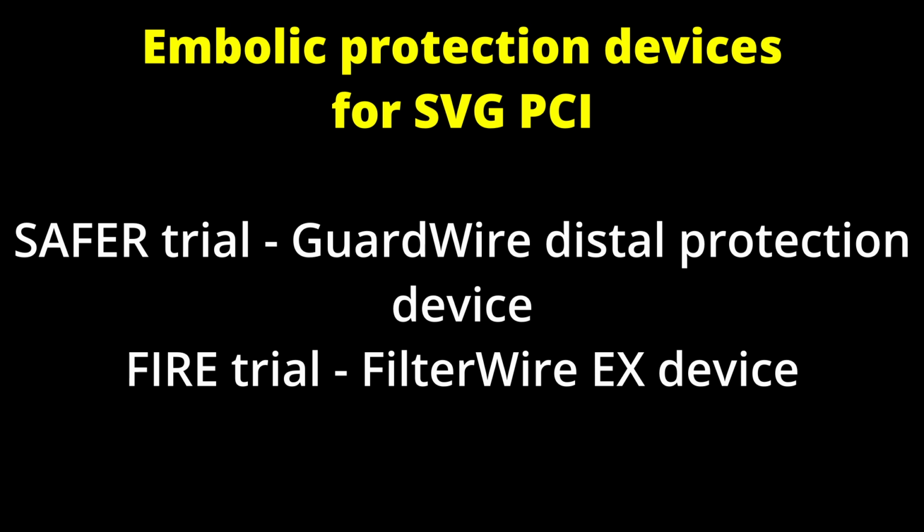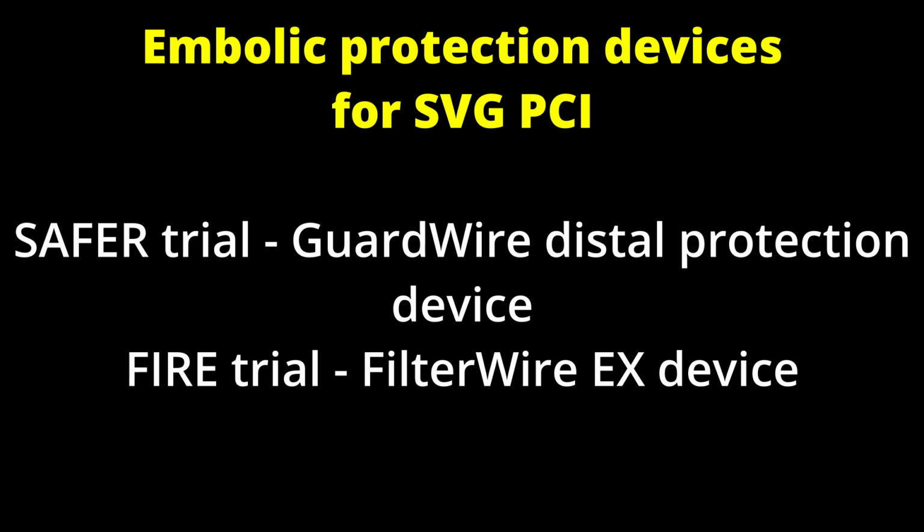Safer trial compared the SVG PCI with an embolic protection devices with conventional SVG PCI, and it found that there was significant reduction of primary endpoint of death, myocardial infarction, urgent bypass, and target lesion revascularization at 30 days. It tested guard wire distal embolic protection device.